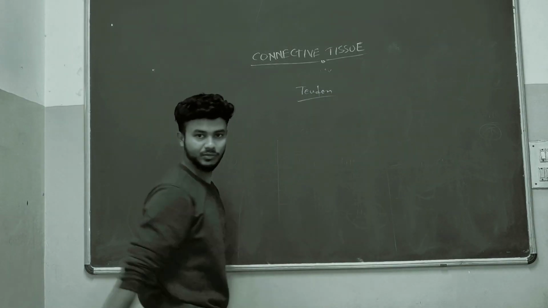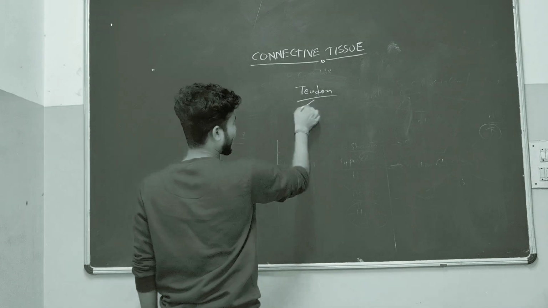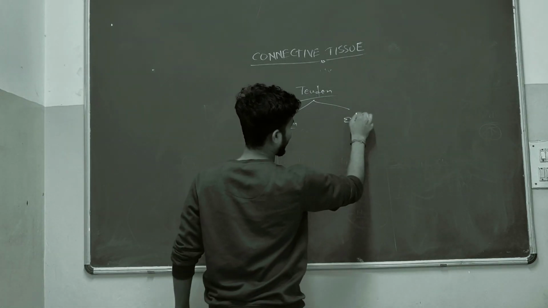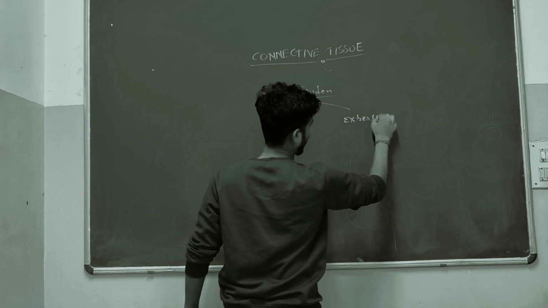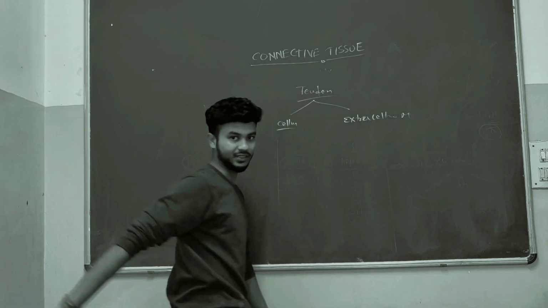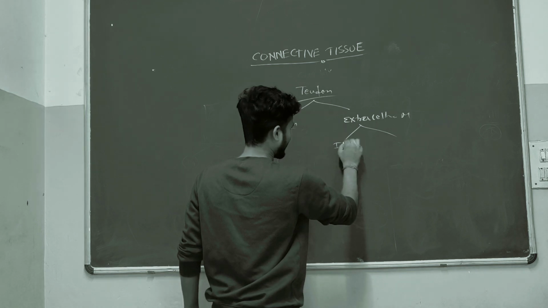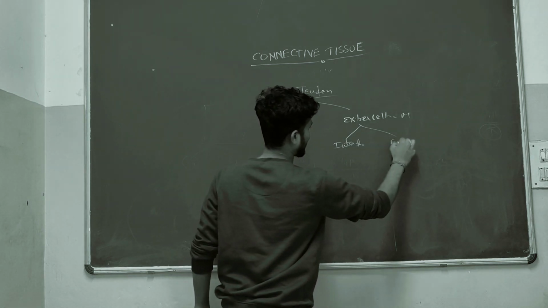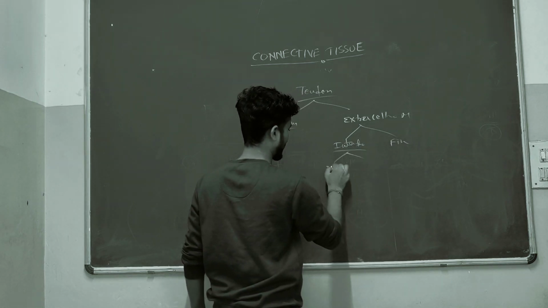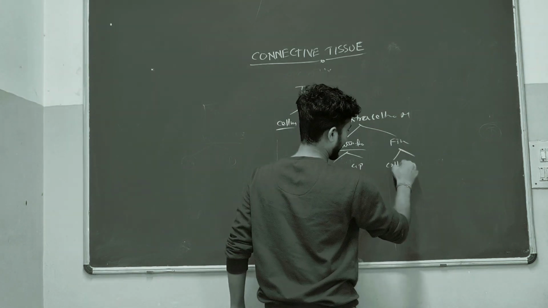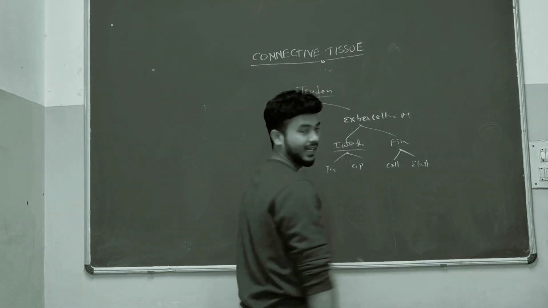Suppose there is one tendon. How is the structure of the tissue? In this tendon, there will be a cellular component and the extracellular matrix. In this extracellular matrix, we have the interfibrillar and fibrillar components. In the interfibrillar, proteoglycans and glycoproteins. In the fibrillar component, collagen and elastin.